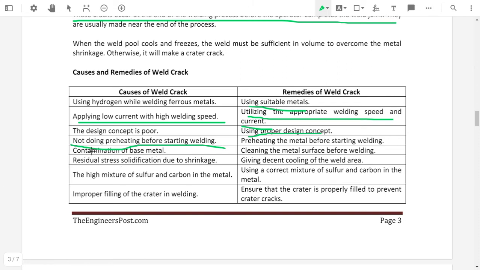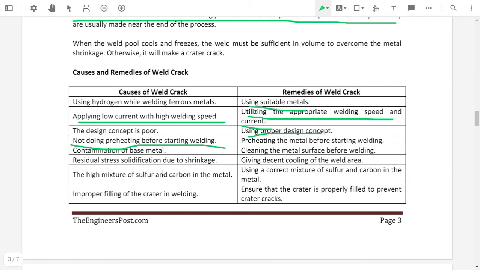Then contamination of the base material. If there is contamination present in the base material, then it will cause the weld crack. Cleaning the base material before the welding, which means if we clean the metal before the welding, then it will avoid the weld crack.